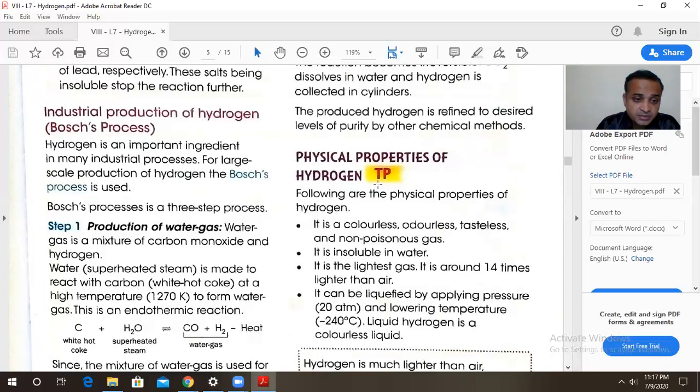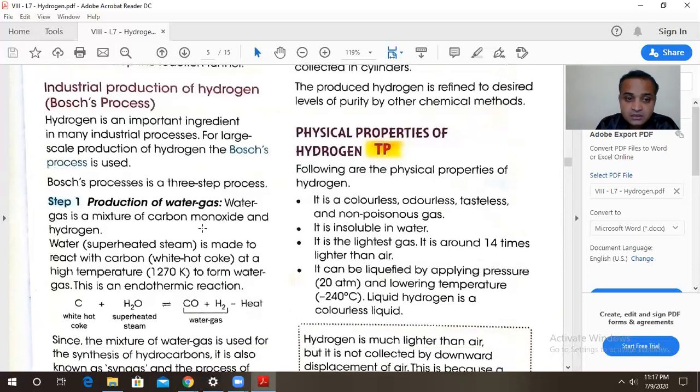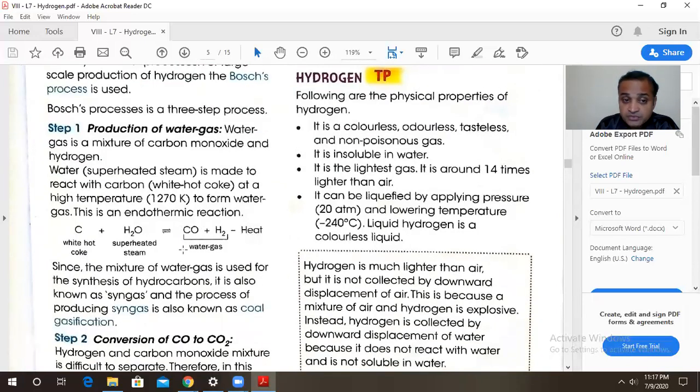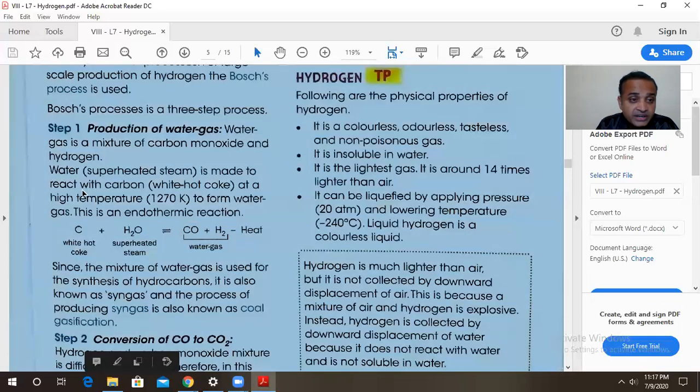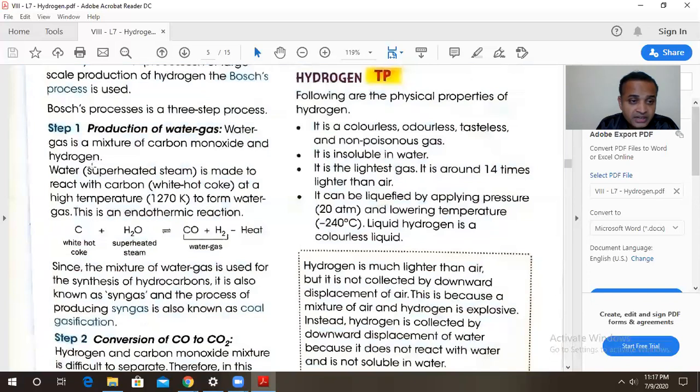So the first step is production of water gas. What is water gas? A mixture of CO and H2 is called water gas. CO, carbon monoxide, and H2. So how is this water gas produced? Firstly, superheated steam, produced from water, so the formula will be again H2O, but it is superheated.